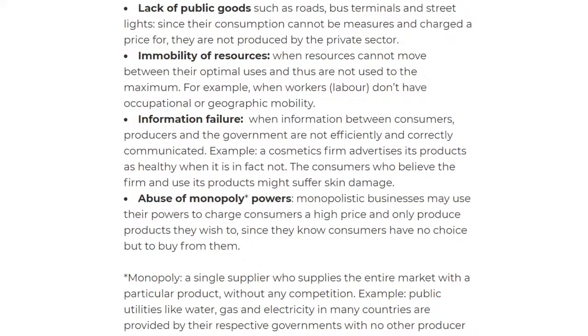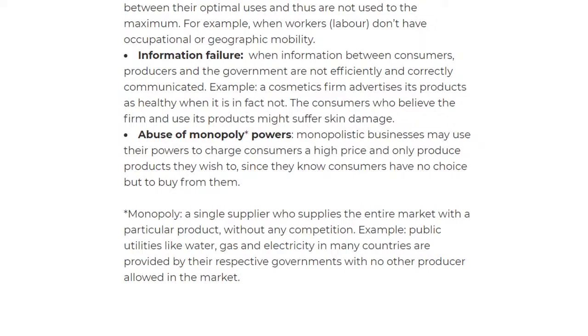And what do we mean by monopoly? Monopoly is simply when one supplier supplies the entire market. For example, for soda, only Coca-Cola will produce; they're dominating. That's what we call monopoly: a single supplier who supplies the entire market with a particular product and has no competition. So that's a good example.